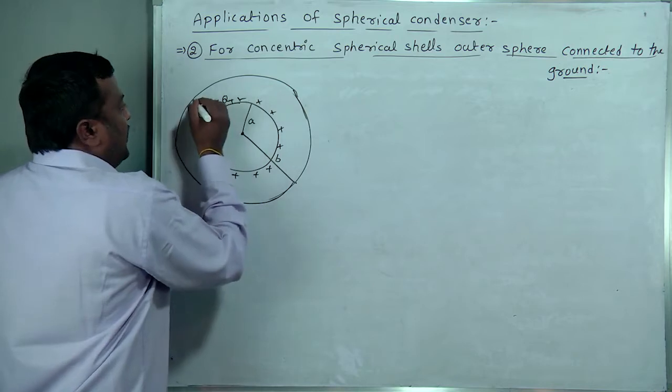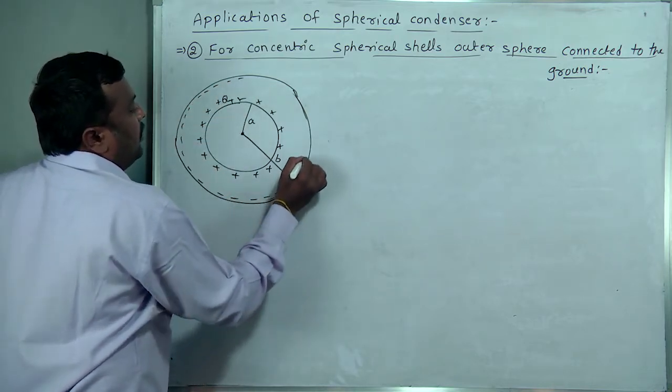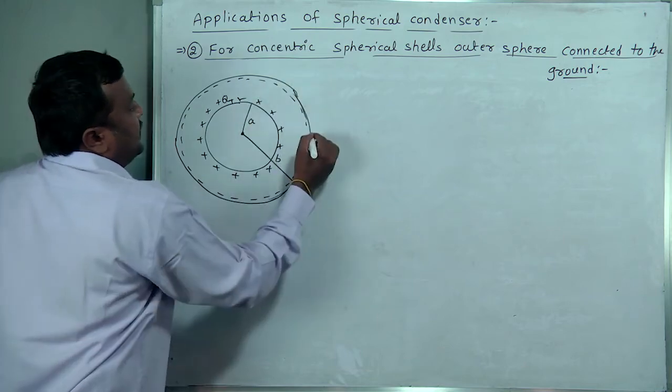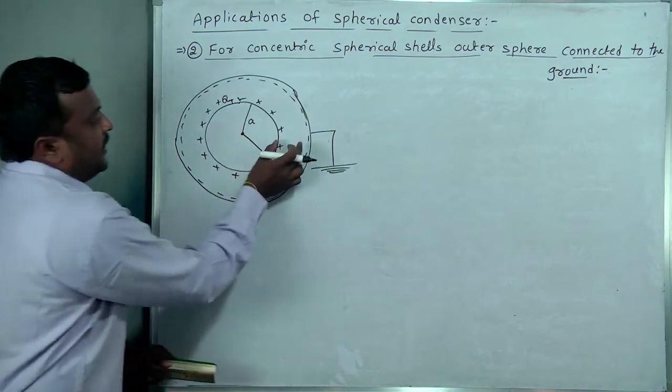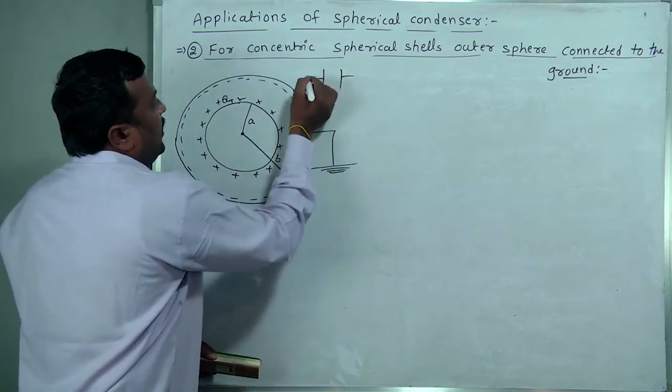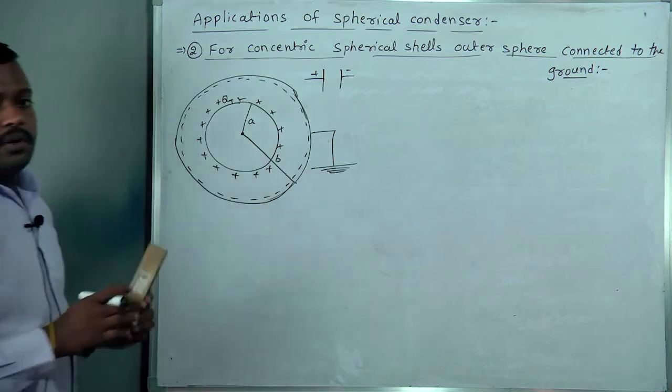Due to induction, negative charges will be placed on its inner edge, and its outer surface is connected to the ground. Then it forms like a capacitor with two terminals, positive and negative.